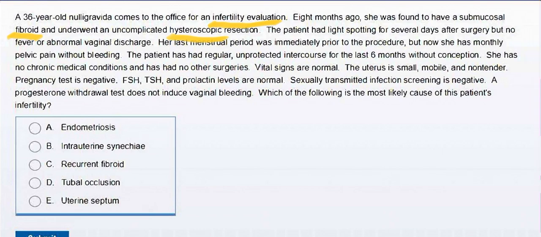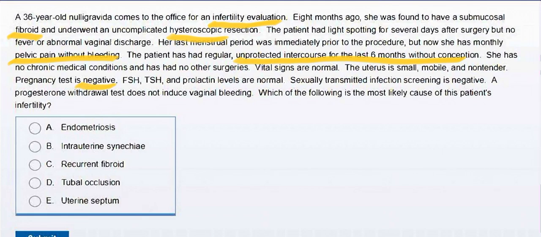So a 36-year-old nulligravida comes to the office for an infertility evaluation. 8 months ago, she was found to have a submucosal fibroid and underwent an uncomplicated hysteroscopic resection. The patient had light spotting for several days after surgery but no fever or abnormal vaginal discharge. Her last menstrual period was immediately prior to the procedure, but now she has monthly pelvic pain without bleeding. The patient has had regular unprotected intercourse for the last 6 months without conception.